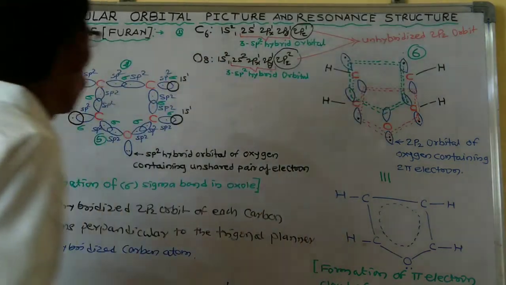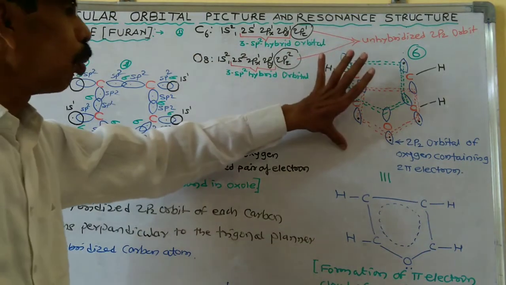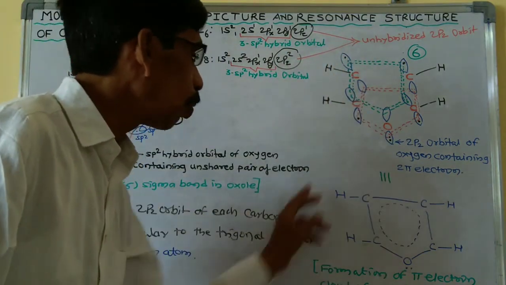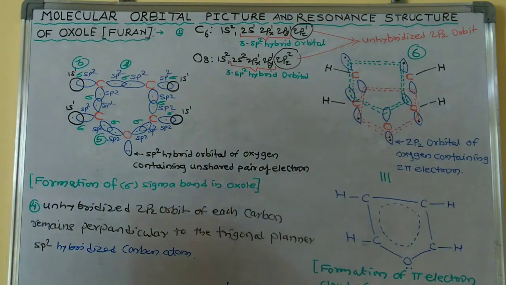So this is the sigma bond and pi bond formation in furan, and this is the formation of the pi electron cloud of six 2pz electrons.